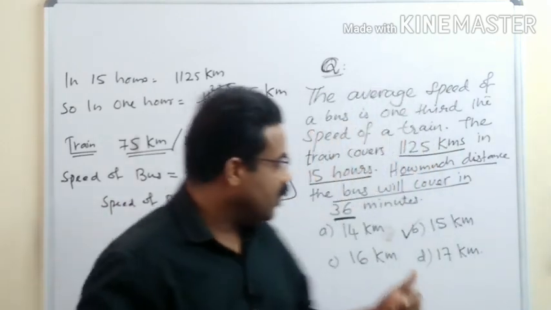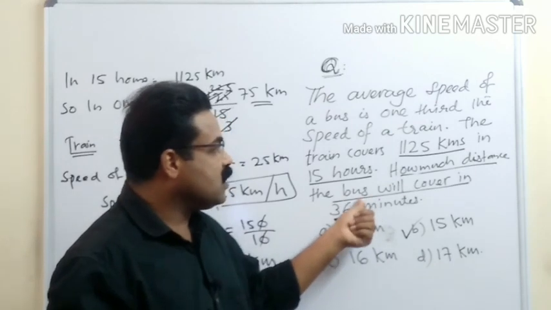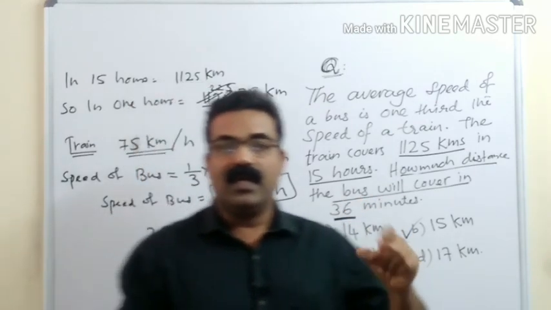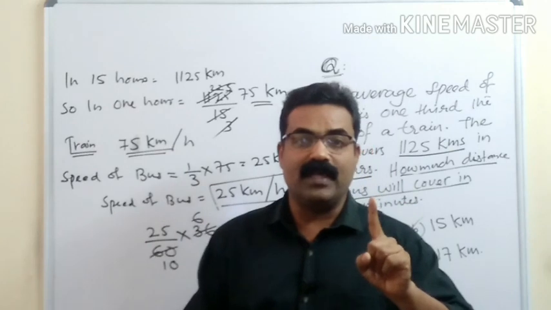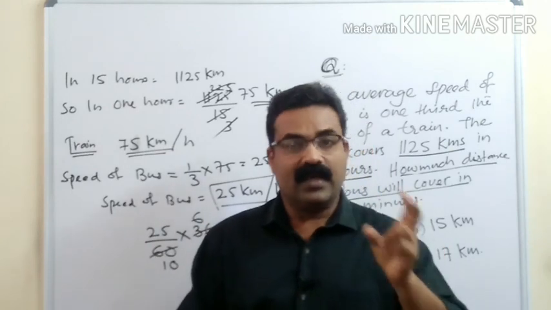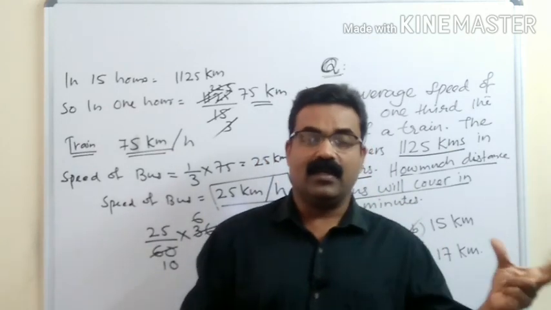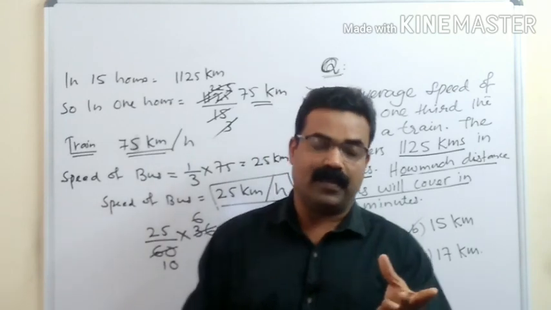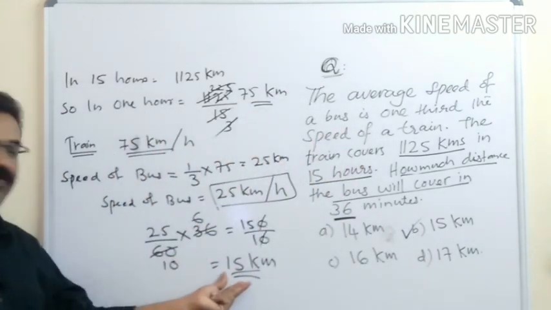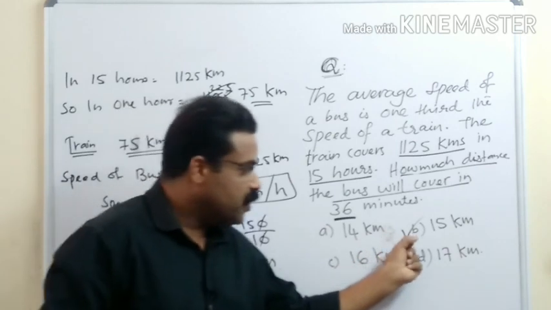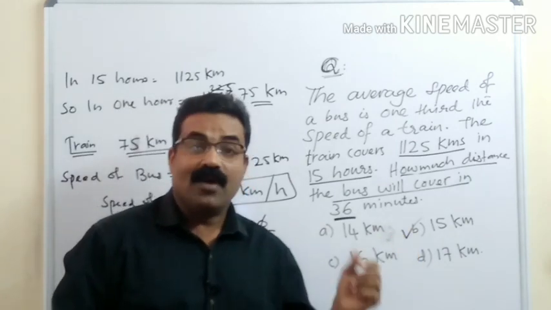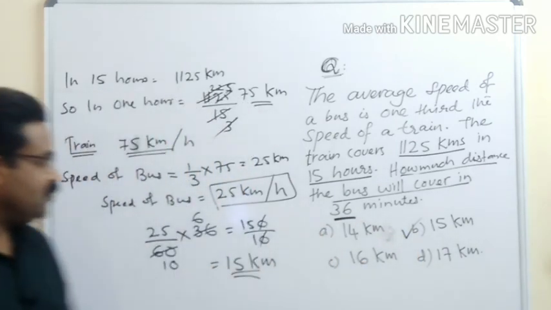But we want to find the distance covered in 36 minutes. 25 kilometers in 1 hour means what? It is in 60 minutes. In 60 minutes, 25 kilometers. So how much distance in 36 minutes? We have calculated it to be 15 kilometers. So your option B is the correct option. Hope you understood it. Kindly note it.